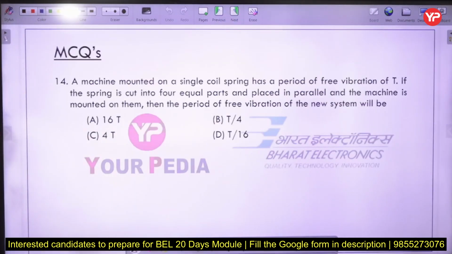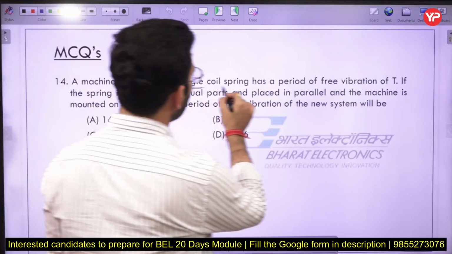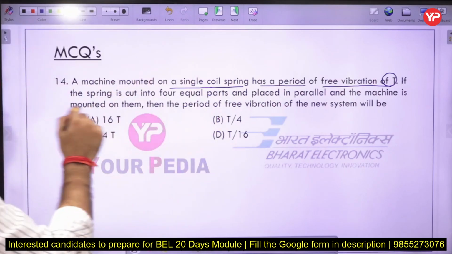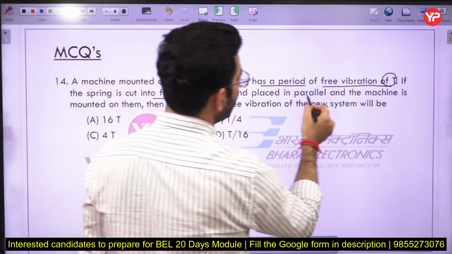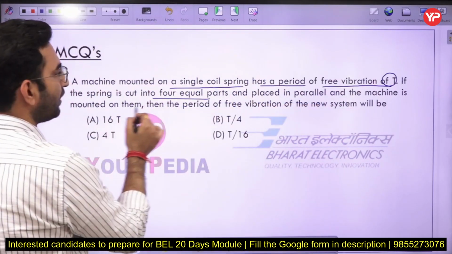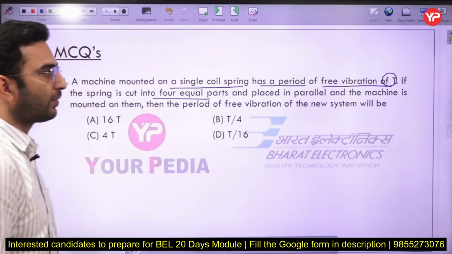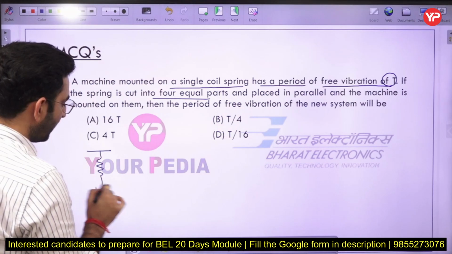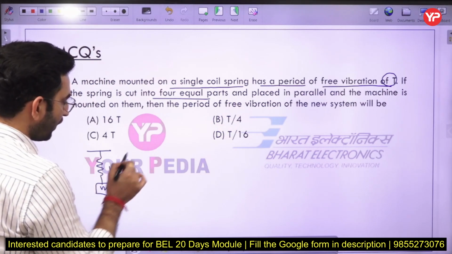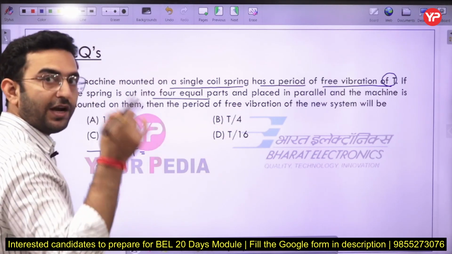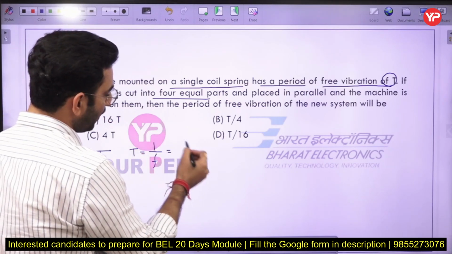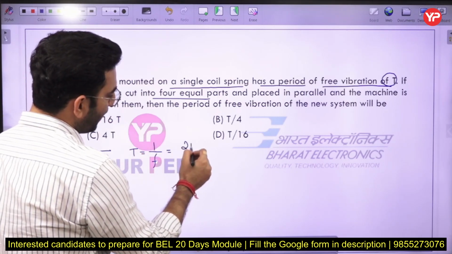In this case, if you just see, a machine mounted on a single coil spring has a period of free vibration of T. If the spring is cut into 4 equal parts and placed in parallel and the machine is mounted on them, then the period of vibration of the new system will be. Okay, so let us say initially we have only one spring and here we have a mass. So if you calculate the value of time period, it will be equal to 1 upon f, which is 2 pi by omega n.